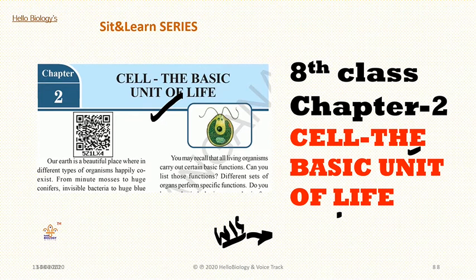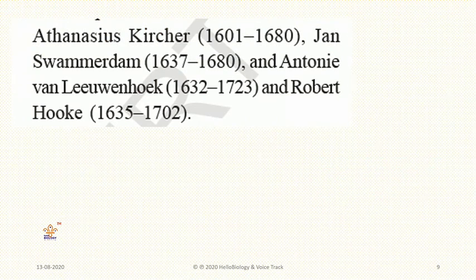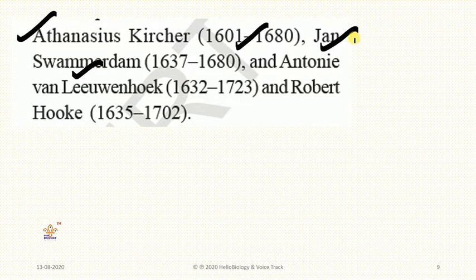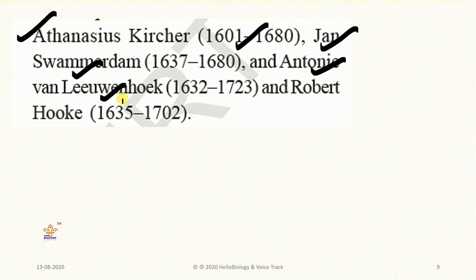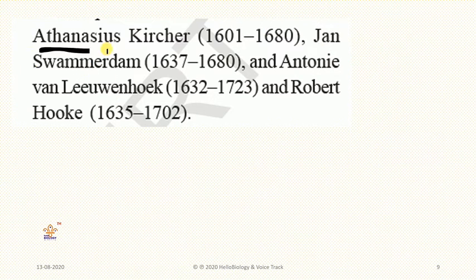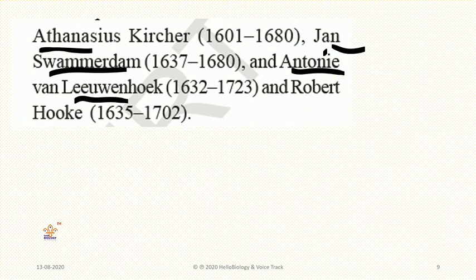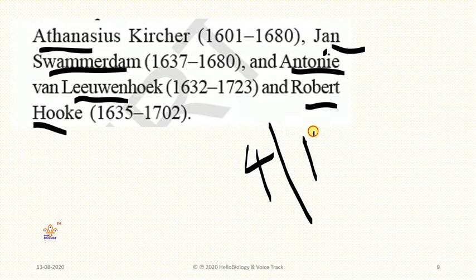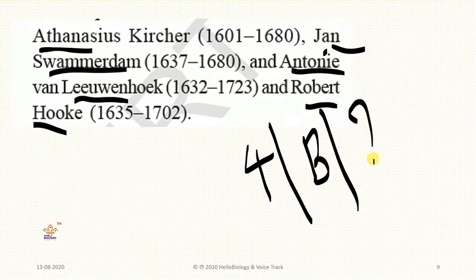To understand all these topics, first we will discuss the definition. Some years ago, in the 16th century, Athanasius Kircher, Jan Swammerdam, and Antony van Leeuwenhoek, and Robert Hooke. These four scientists worked on biology to understand what it means.